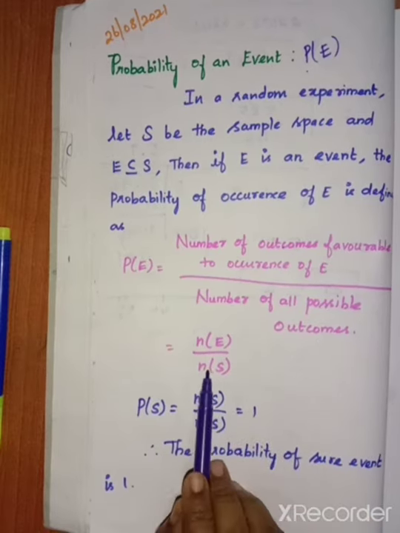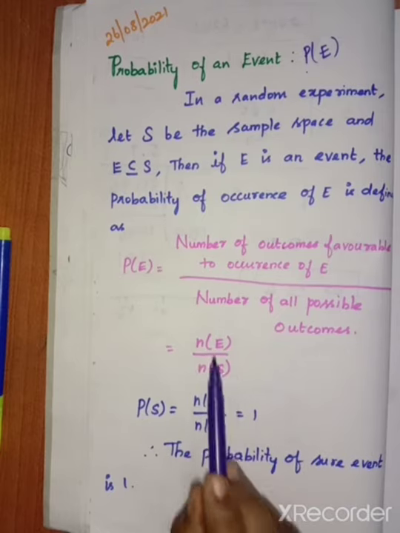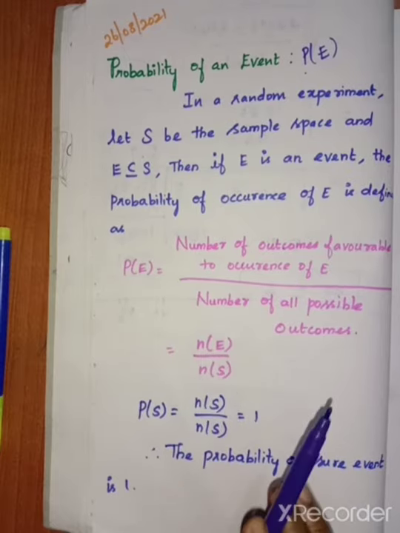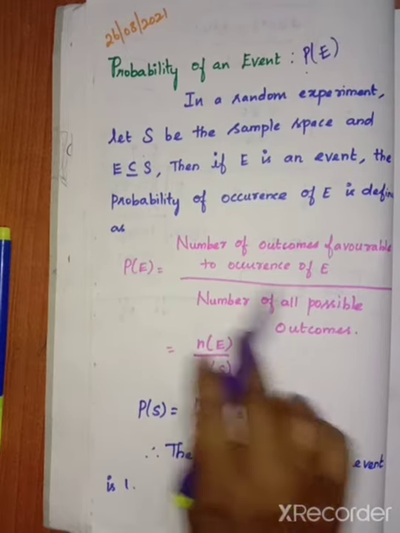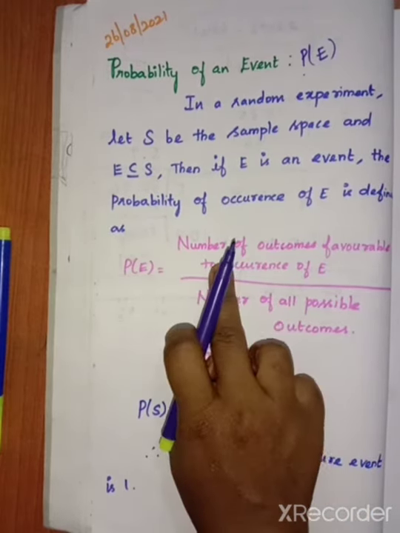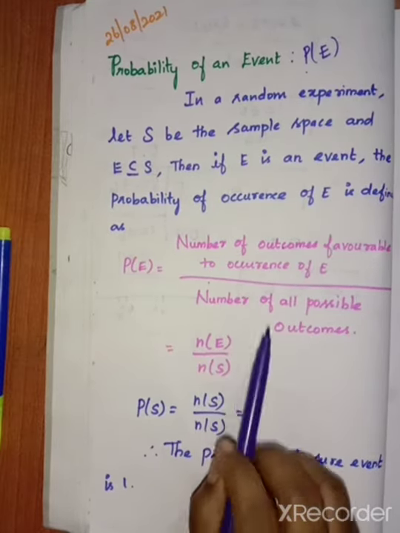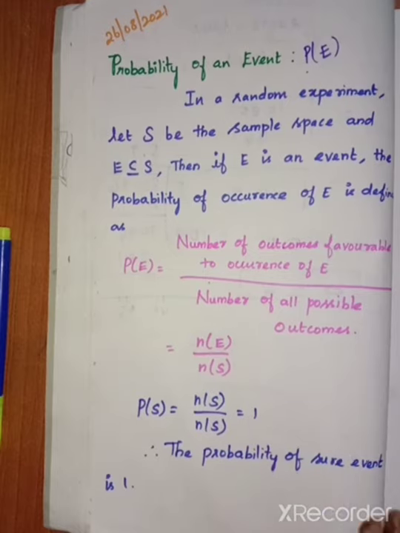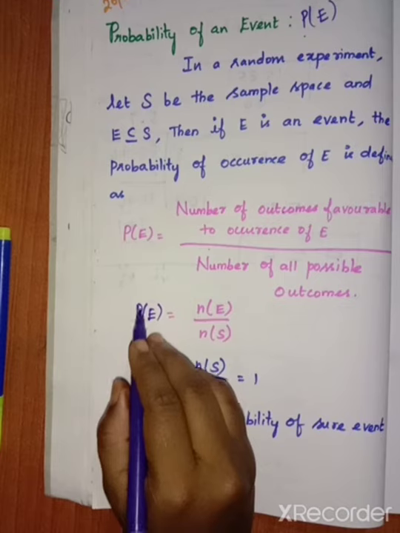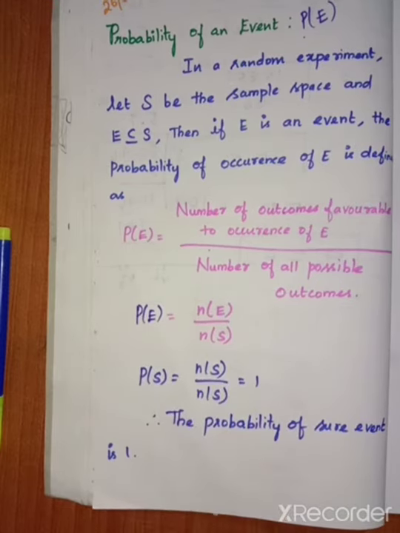So this is the keyword: N of E divided by N of S. N of E represents the number of outcomes favorable to occurrence of E, and N of S is the number of all possible outcomes. This formula is useful for each and every question to find the probability of an event.